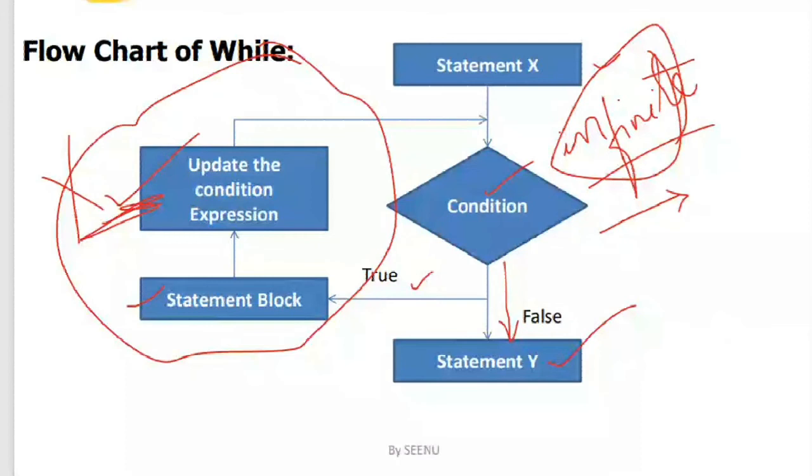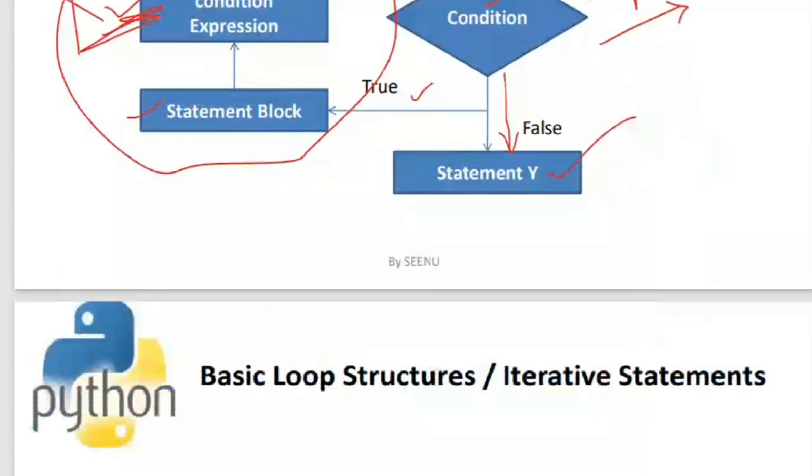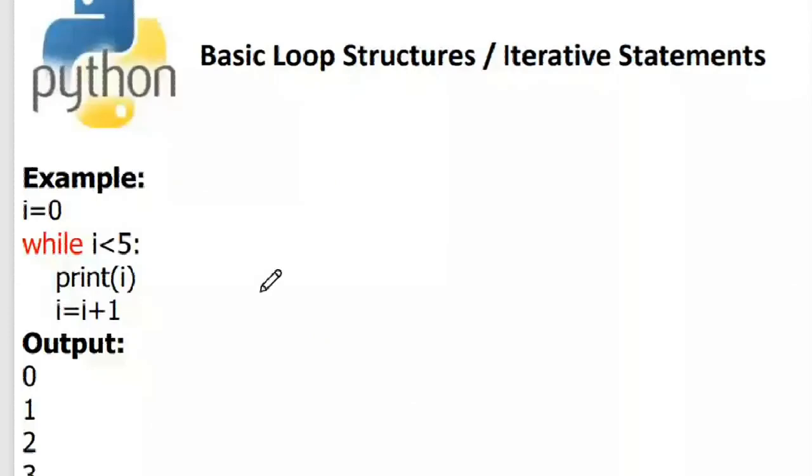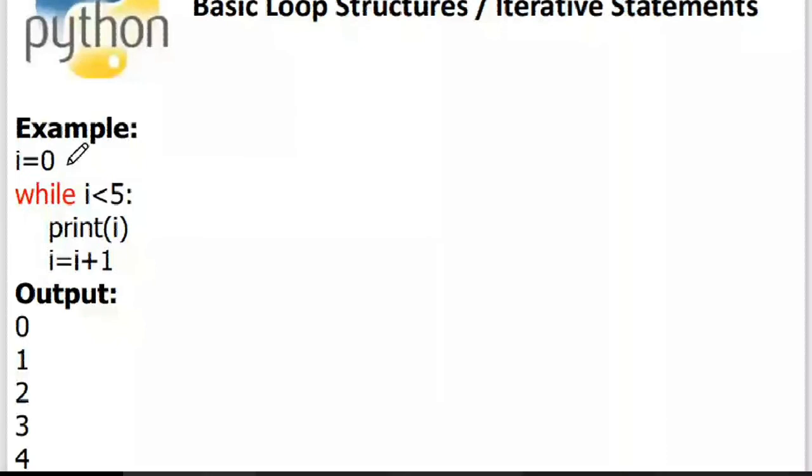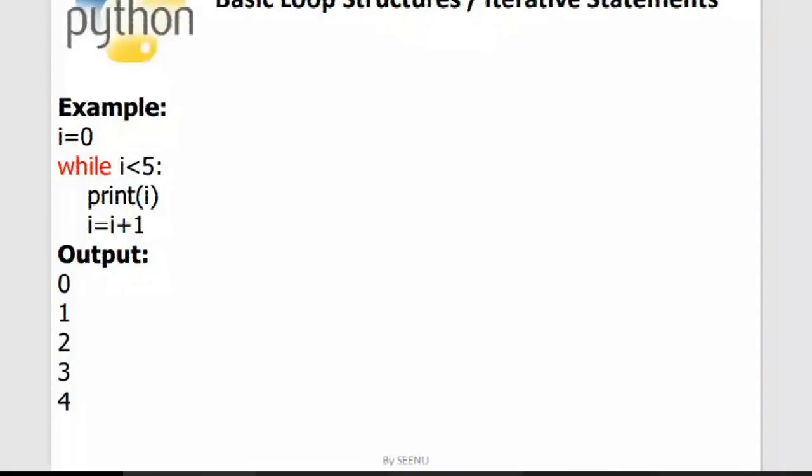Herein I have given you an example of how to put a while in a Python program. The purpose of this program is to print the numbers from 0 to 4. To do that, I have initialized i is equal to 0. Now what is i over here? i is called the looping variable. So i over here is the looping variable.